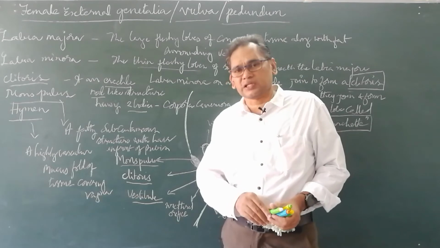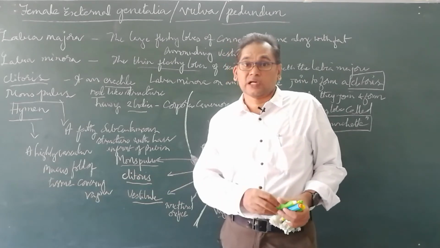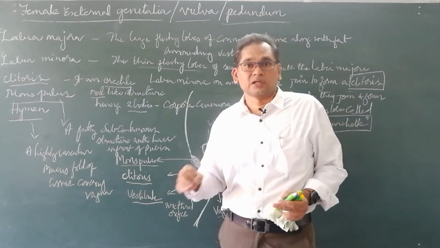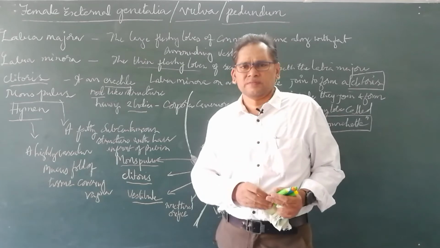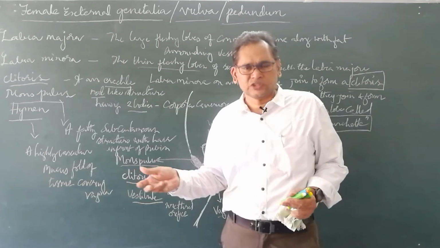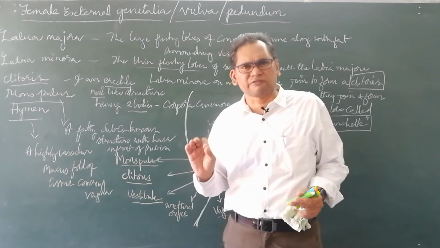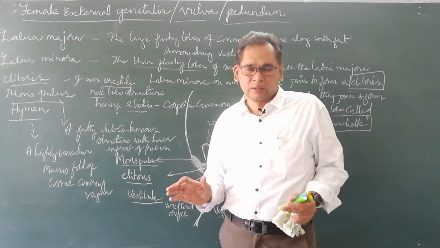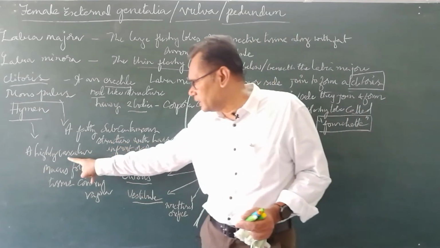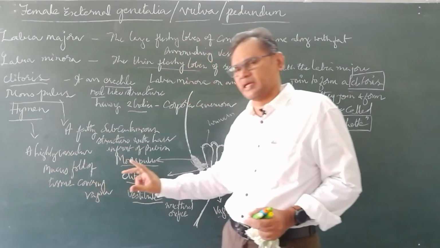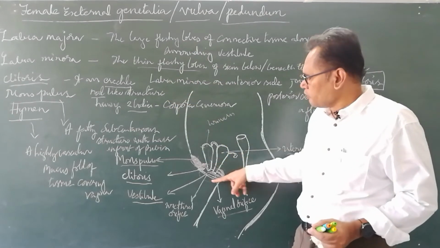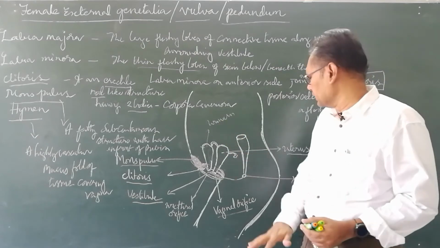Previously it was thought that it is the structure which signifies virginity, but it is not the case. It may be lost at any stage, and it may remain even after coitus in some. Hence it is not a reliable structure for virginity, but people thought like that in previous days. This is the hymen, a highly vascular mucus fold of tissue covering the vagina. These are the structures present near the vestibule, an opening.